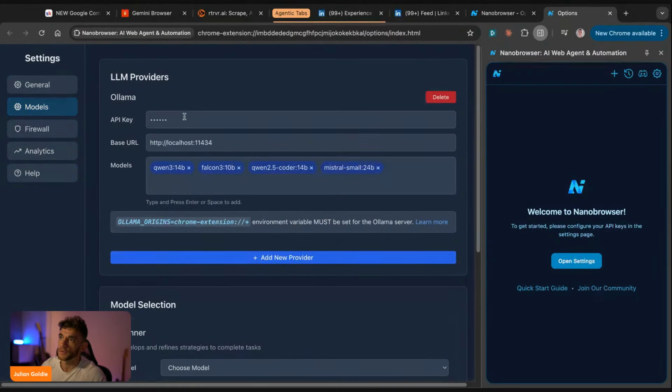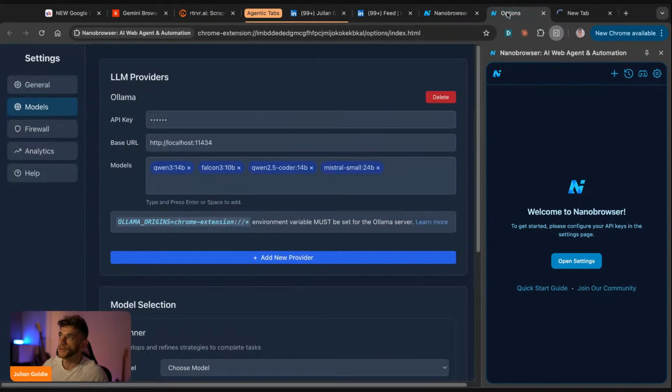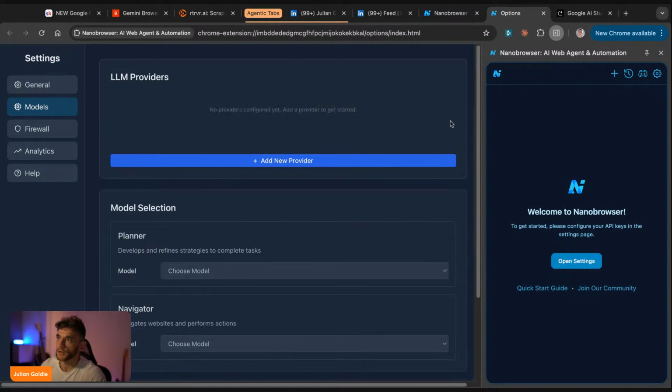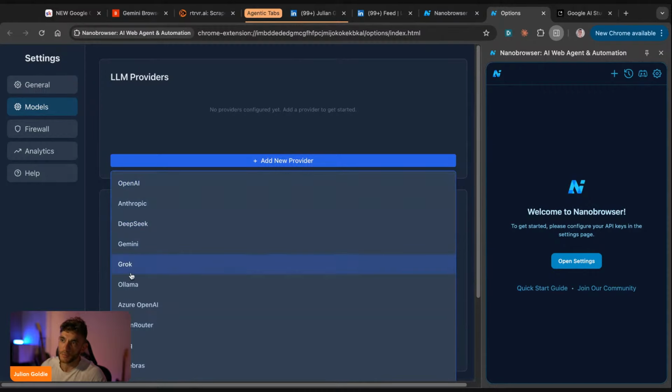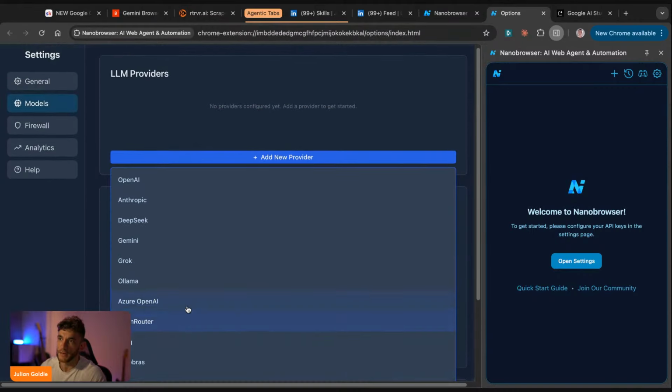With Nano Browser, all you do is add in your API key, right? You plug in your API key here, which you can get a free one from Ollama. You can also use Groq. Groq is another option as well, as you can see. And then you can basically use this for all sorts of stuff. Now I'm going to delete that model, add a new provider. I'm just going to go with Gemini to keep it simple, but you could use, for example, Groq. You've got OpenRouter, you've got Ollama, you have DeepSeek as well. So you can use some free APIs for this.